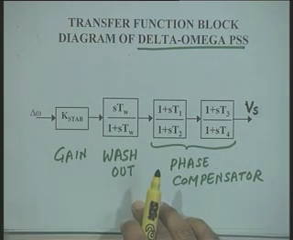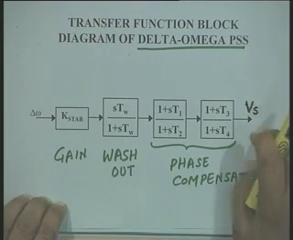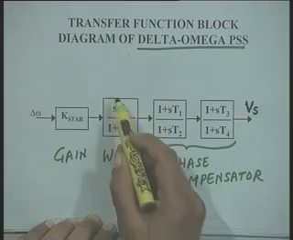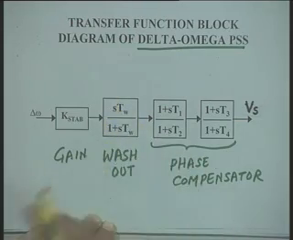Now, suppose you allow this stabilizing signal to be there under steady state deviation, then it is going to unnecessarily affect our terminal voltage, because this signal is entering at the summing point of the AVR. We do not want the stabilizing signal to affect the terminal voltage also. Okay. This transfer function should be a high pass filter.